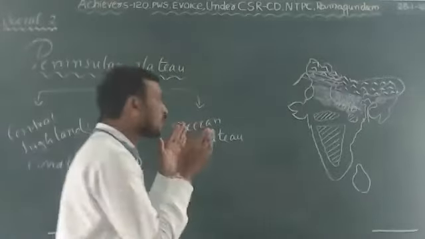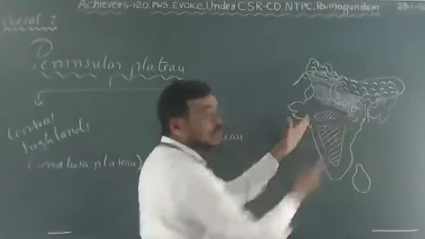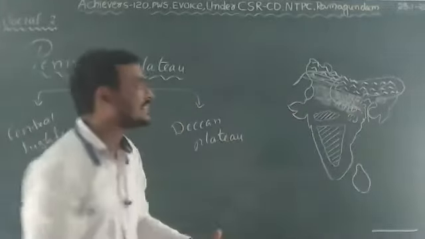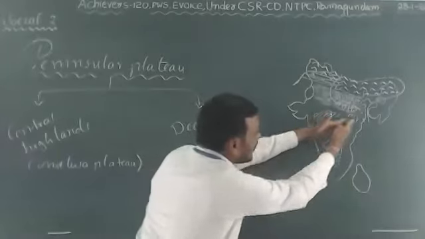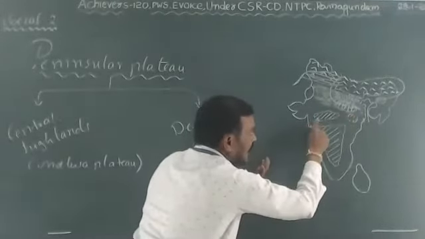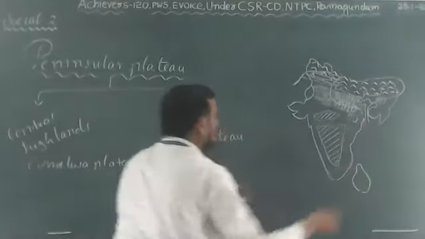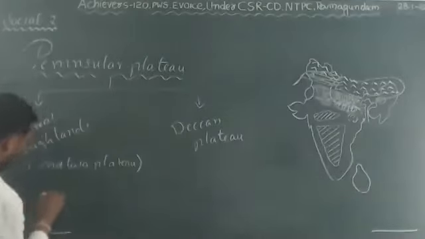See, the Chota Nagpur Plateau is the northeastern extension of the Peninsular Plateau. This is extended towards the northeast. So the northeastern extension of the Peninsular Plateau is called the Chota Nagpur Plateau.